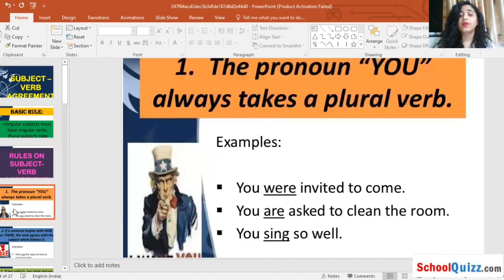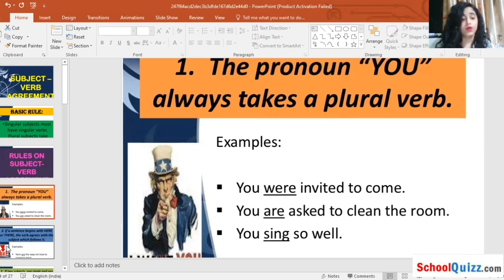First one, the pronoun you always takes a plural verb, meaning you were invited to come, you are asked to clean the room, you sing so well. It means that you always indicates there are many, plural things. Plural verb agreement will be here. So you were invited to come, you are allowed to clean the room, you sing so well. These are all examples of plural agreement.